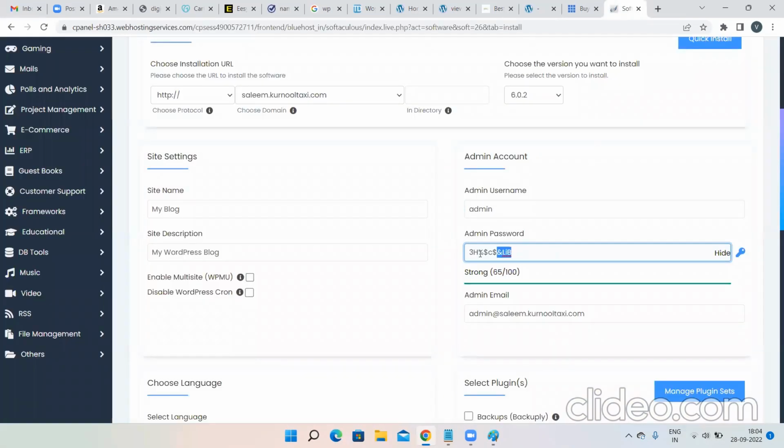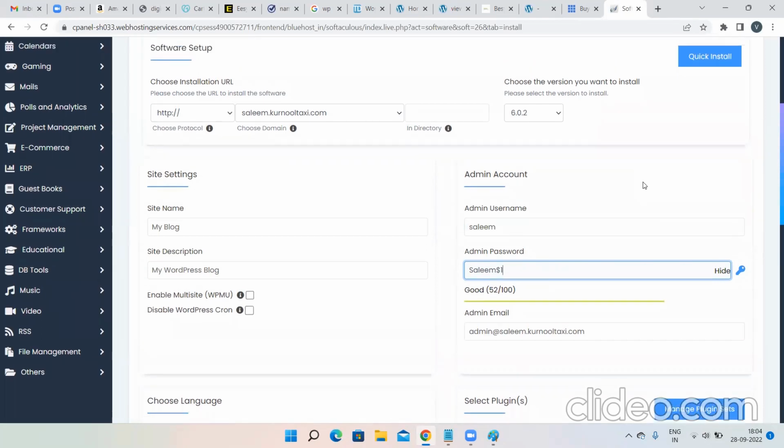If you can remember this password, it's okay. You can click on quick install, but nobody will be able to remember this password. So it's better you change the username and password over here so that you can remember it for the complete course. So I'm changing it like this: capital S and $1, and here small s and your name. Is it fine, Salim? Capital SALEEM $1. Yes. Is it fine or should I make some changes? Okay, ma'am. It's fine. Done.